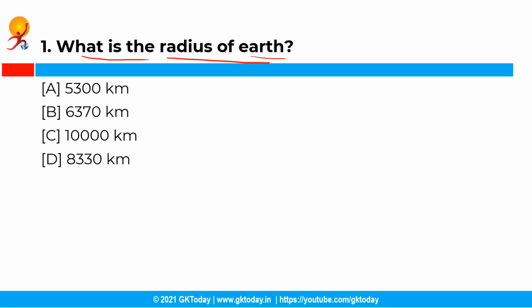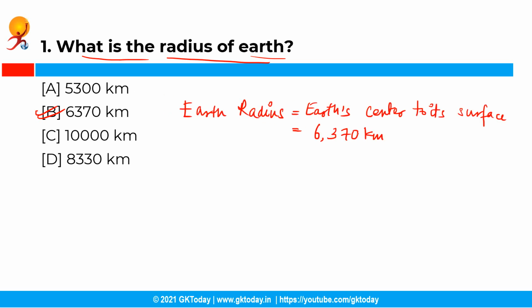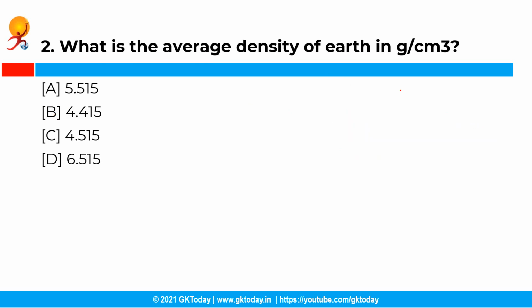So the first question is, what is the radius of the earth? Now you have the following options and the correct answer is option B, that is 6370 km. See, the approximate distance from Earth's center to its surface is known as Earth radius, which is 6370 km.